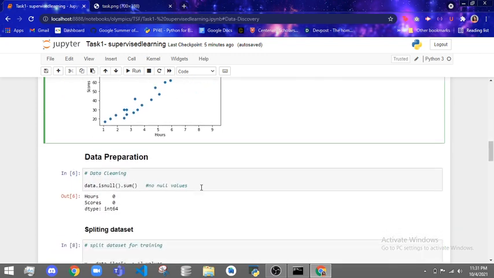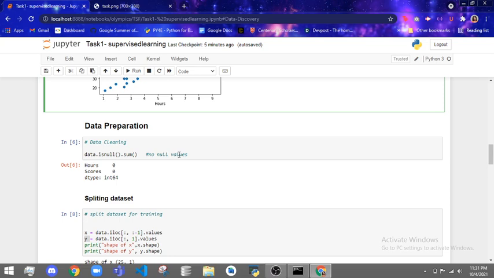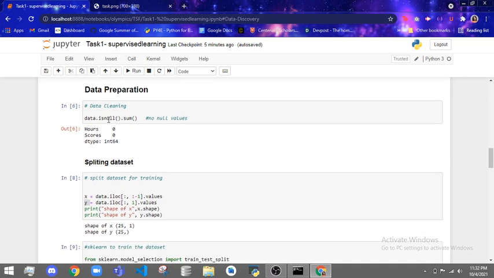Now comes the data preparation part, because it's part of the data science process. In data preparation, we have to check that we don't have any null values in our data set, because they can interrupt the model's correct predictions on your test data or any data that you give for predictions. If the data is clean, your model is going to predict very well. We find out by using the isnull method, and it returns 0 for all of the columns. So we see that we don't have any null values.